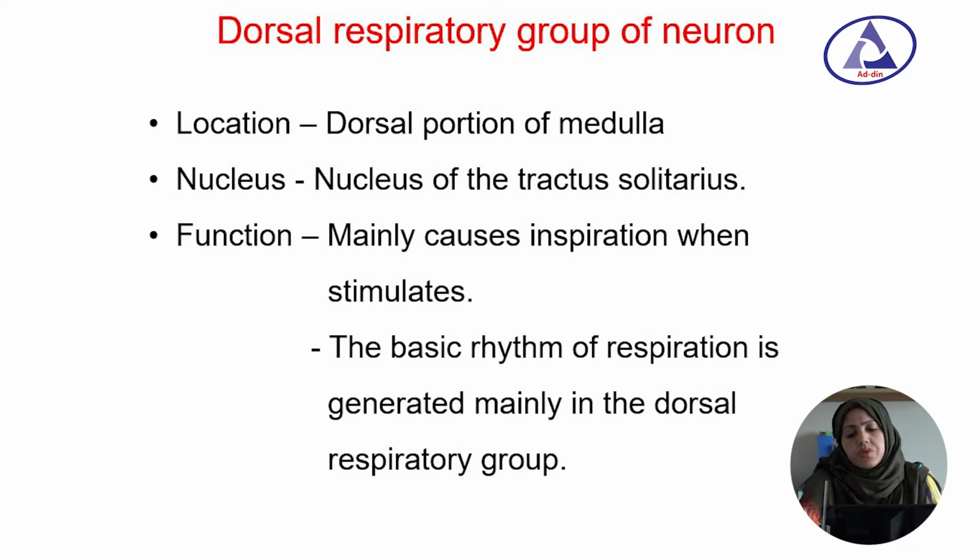Now, the dorsal respiratory group of neurons. Location: dorsal portion of the medulla; the nucleus is the nucleus of tractus solitarius. The dorsal respiratory group of neurons mainly causes inspiration when stimulated, and the basic rhythm of respiration is generated mainly in the dorsal respiratory group of neurons.